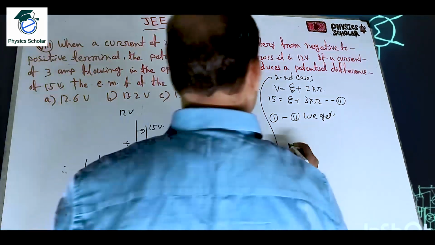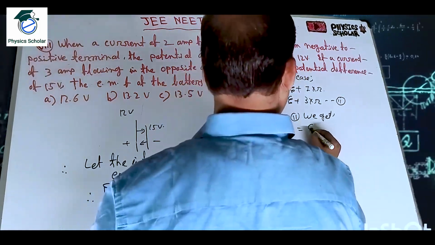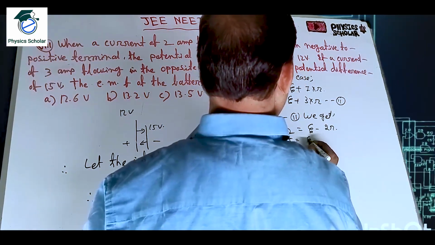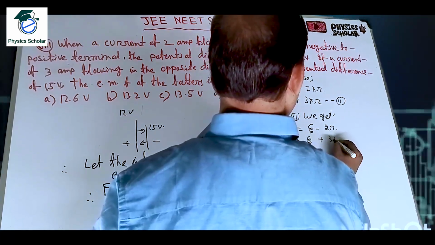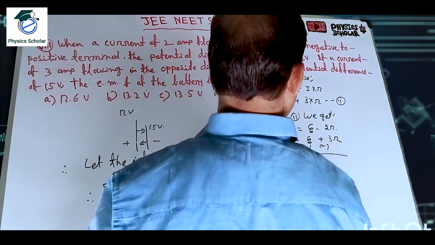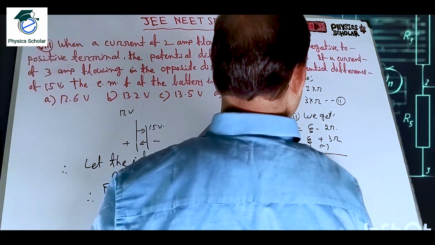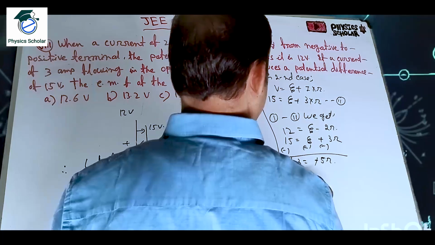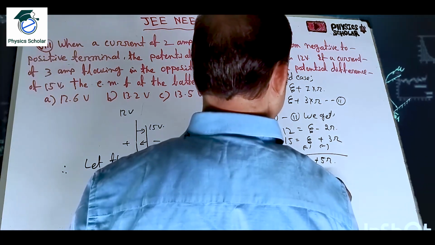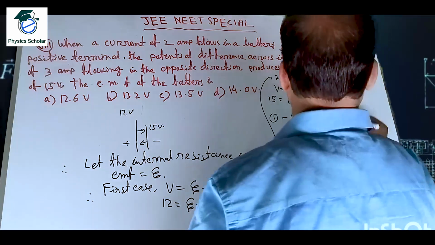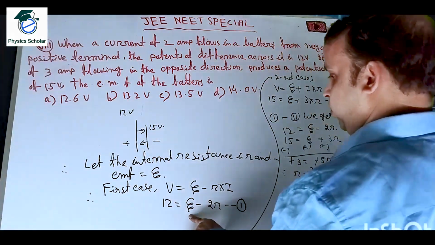What is 1? 12 is equal to eta minus 2R and 15 is equal to eta plus 3R. So subtracting, minus 3 is equal to minus 5R. The minus will be cancelled. So R is equal to what? 3 by 5. Okay, 3 by 5 ohms. Now, clear? So we have to find out the value of eta.